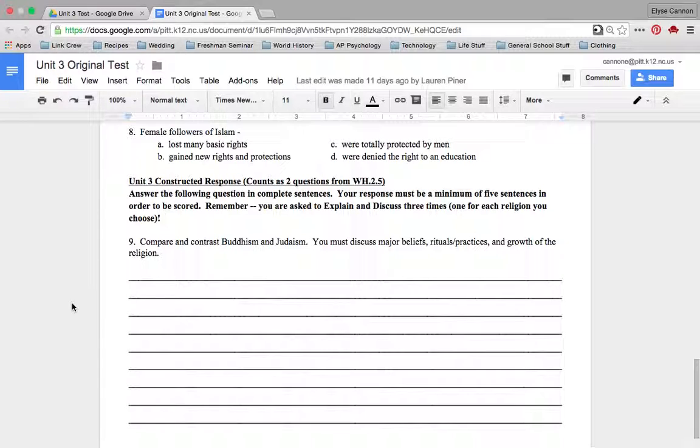Number 9. Compare and contrast Buddhism and Judaism. You must discuss major beliefs, rituals, and practices, and the growth of the religion.